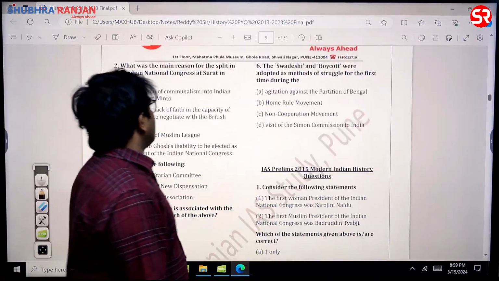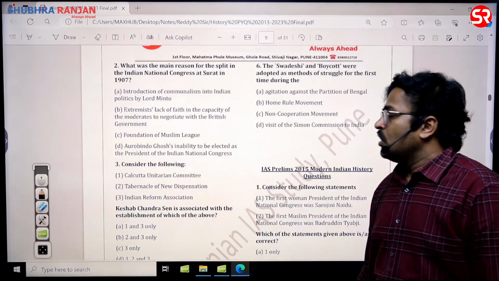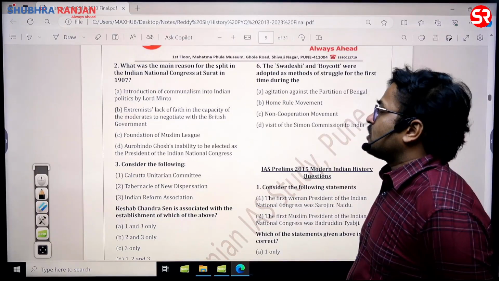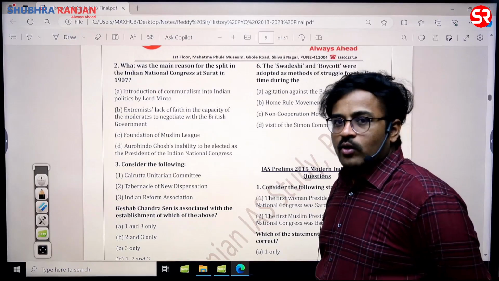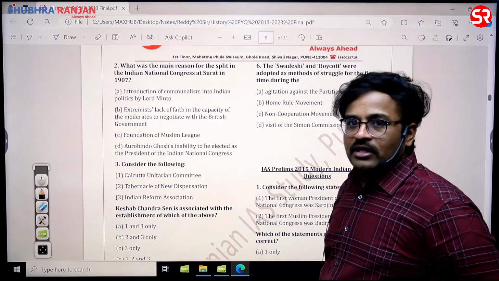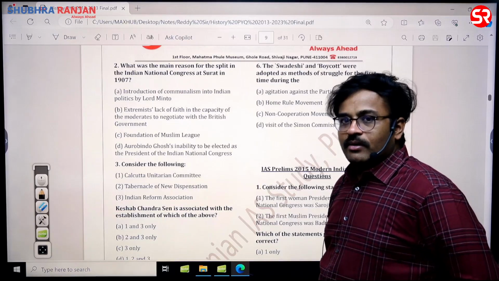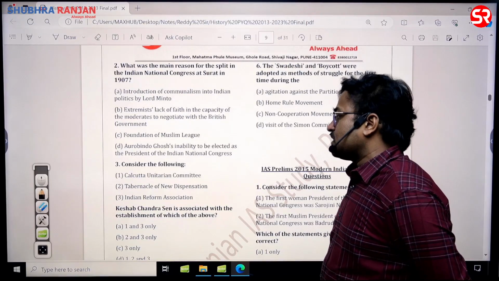Then see the next one. What was the main reason for the split in the Indian National Congress at Surat in 1907? In fact the answer is B. The extremists' lack of faith in the capacity of the moderates to negotiate with the British government is the main reason. You might know Rash Behari Ghosh, then Firoz Shah Mehta, Gopal Krishna Gokhale. These are the important moderate leaders. B.G. Tilak is the important extremist leader, and the extremists were expelled from the Indian National Congress. B is the answer for this question.